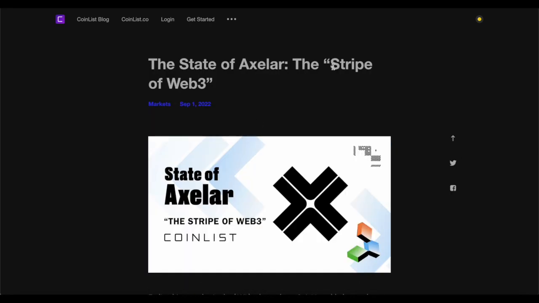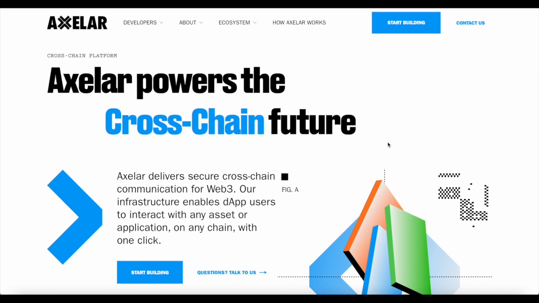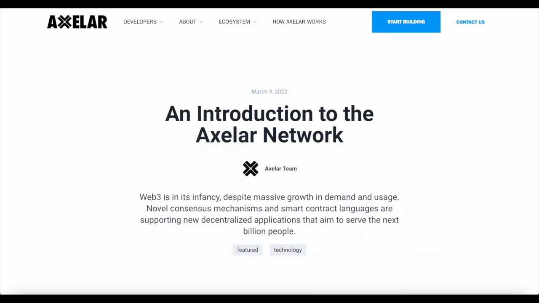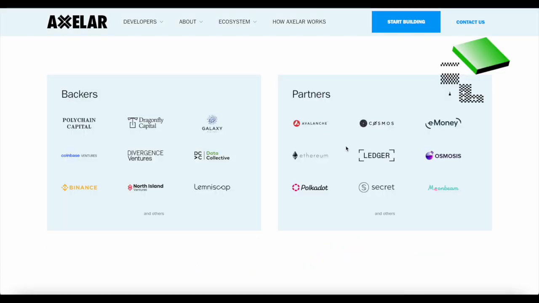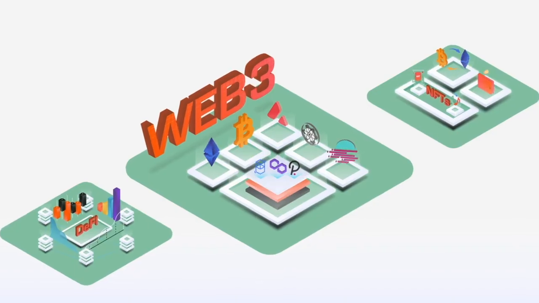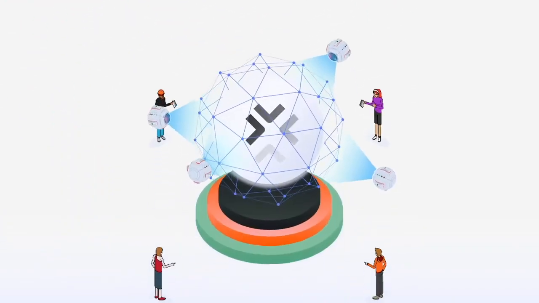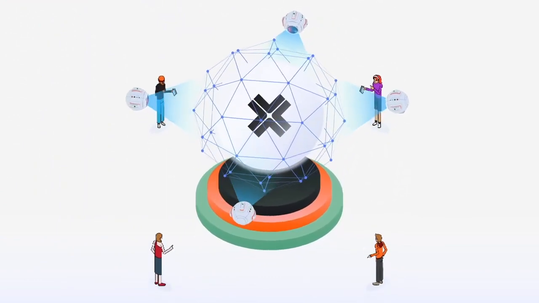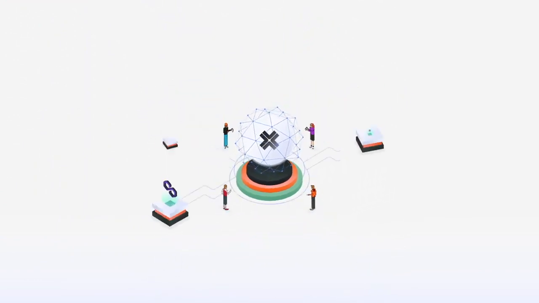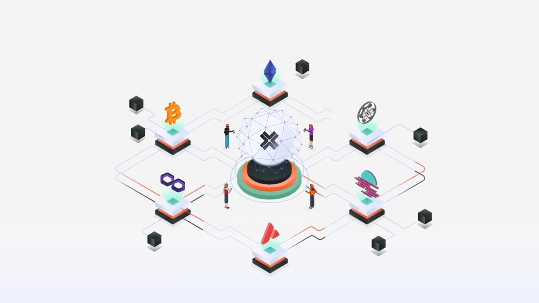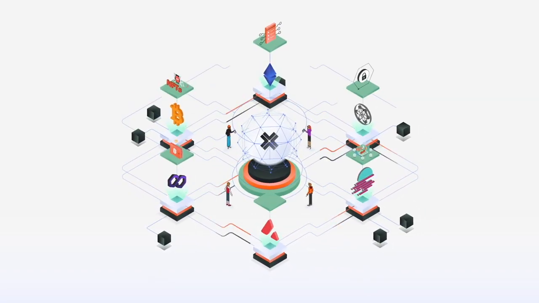So we already know what Stripe is. It's like a payment system similar to eBay. So I'm guessing that Axelar is some sort of payment system for Web3, for blockchain. It's already got an amazing list of partners as well, from Avalanche, Ethereum, Polkadot, Ledger, one of the best wallets out there for crypto, probably the best wallets, Osmosis, Cosmos, Moonbeam, Secret. Backers include Polychain Capital, Coinbase Ventures, Binance, North Islands.